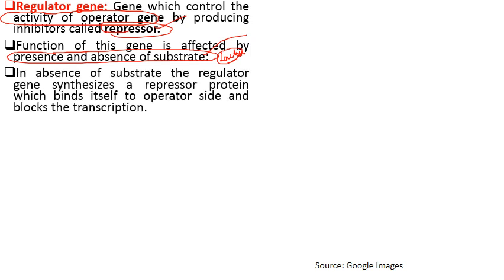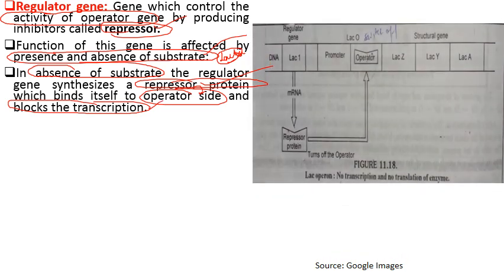In the absence of substrate, when the substrate is absent, the regulator gene synthesizes a repressor protein, which binds itself to the operator site and blocks the transcription, so that the process of transcription gets halted. So basically this is the regulator gene, and it expresses itself by the formation of a protein called repressor protein when there is no substrate. When the substrate is not here, for example lactose, then this repressor binds to the operator region, and as soon as it binds to the operator, the whole operon gene system gets switched off.